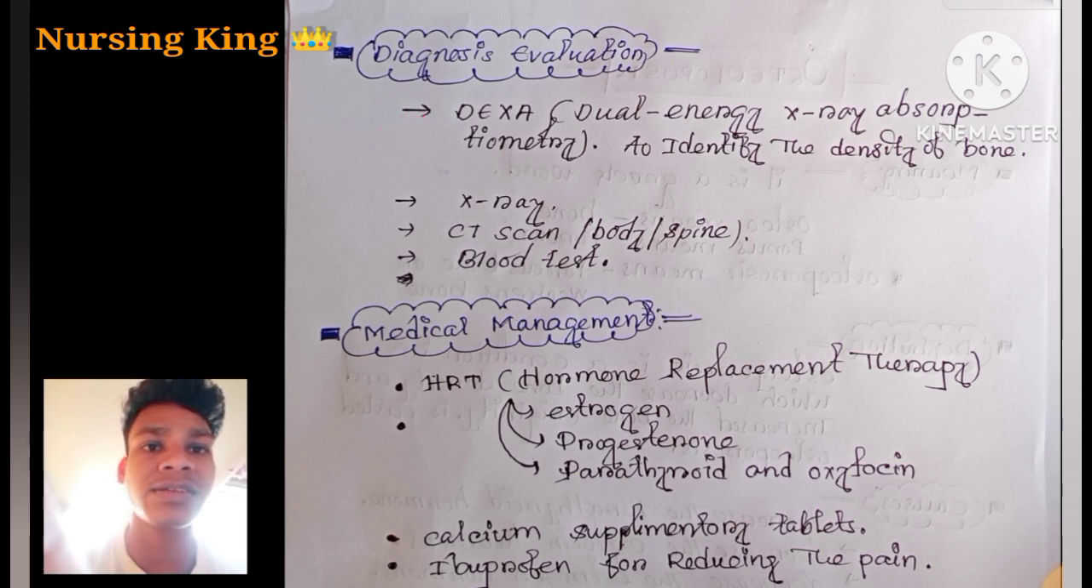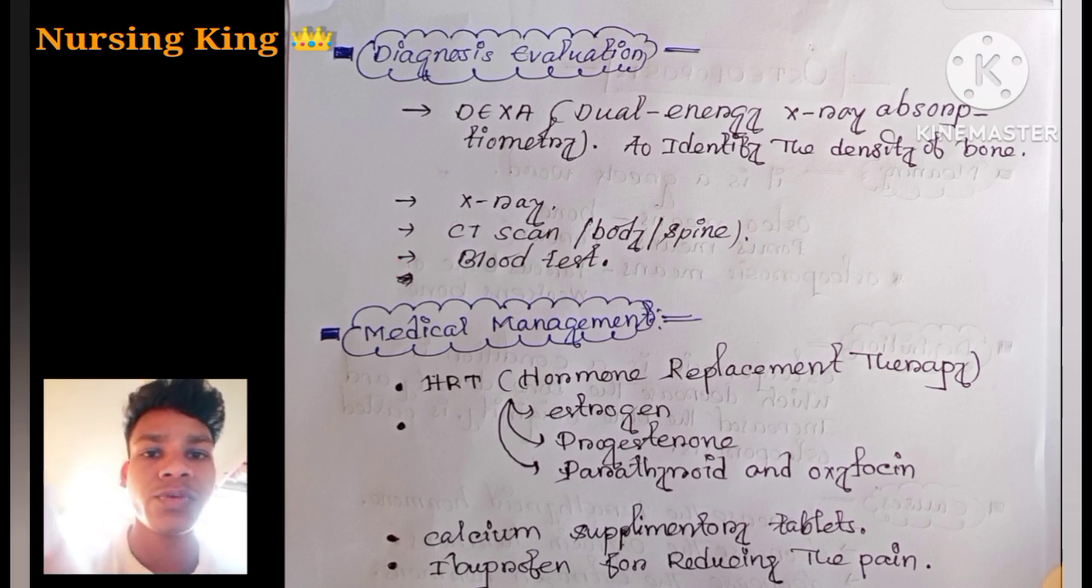The next diagnosis is X-ray, to identify any fracture, any abnormalities, weakness, and the density of the bone. CT scan is also the same. We can do a whole body CT scan, or any particular part CT scan like spine CT scan. And also the blood test. Why the blood test? Because only through the blood test can we identify the calcium level in the blood.